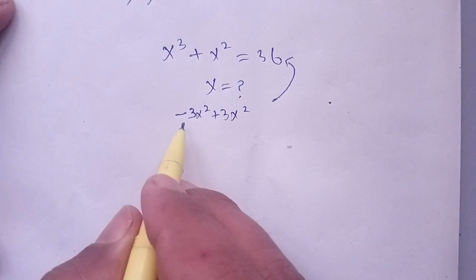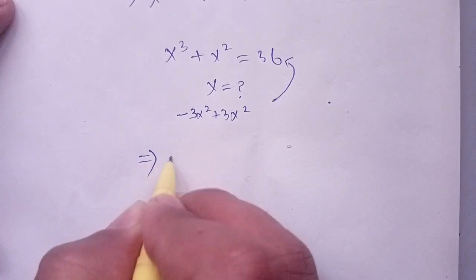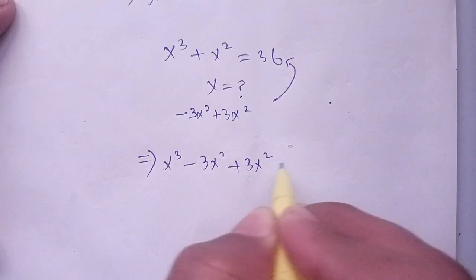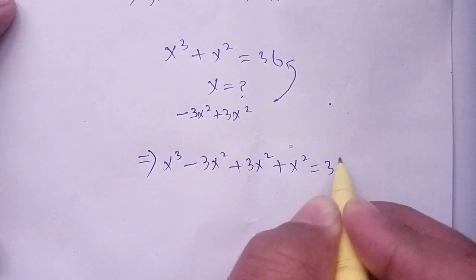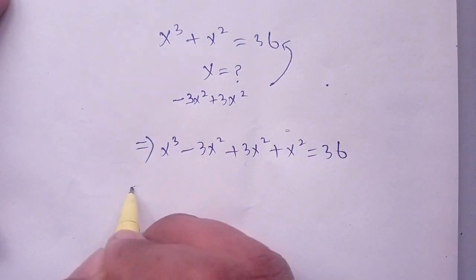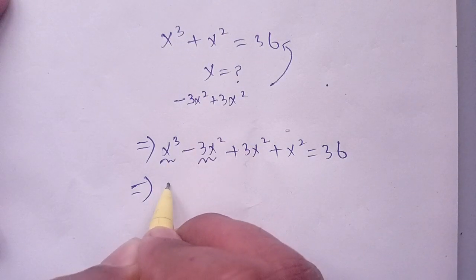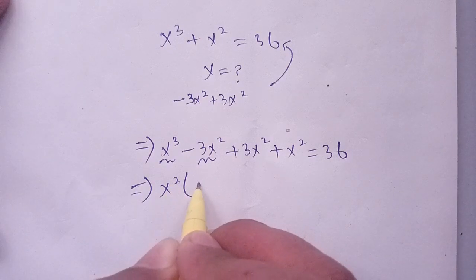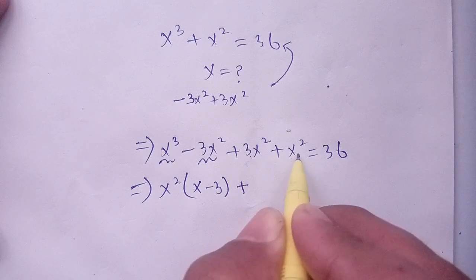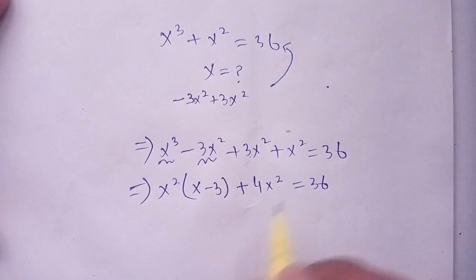Now, on adding and subtracting 3x square on the given equation, we get x cube minus 3x square plus 3x square plus x square is equal to 36, as it doesn't impact our given equation. Now, from here we can take out x square from this term and this term, and we get x square times x minus 3. Now plus 3x square plus x square becomes 4x square is equal to 36.